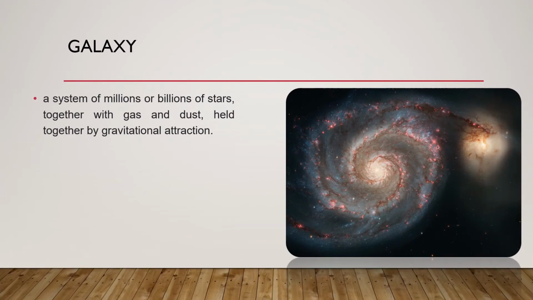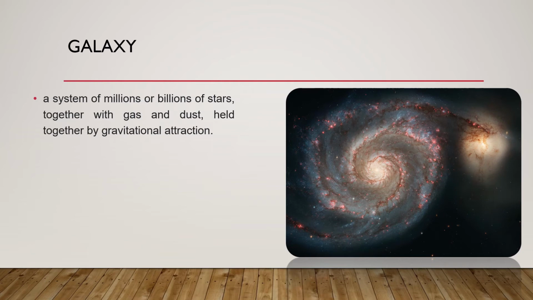Now the next subtopic is galaxy. You can see that astonishing picture. This is a system of millions or billions of stars together with gas and dust. Held together by gravitational attraction, they are together in space and make up a galaxy. On a very clear night, if we look carefully at the sky, we might see a whitish band of stars stretching from one side of the sky to the other.